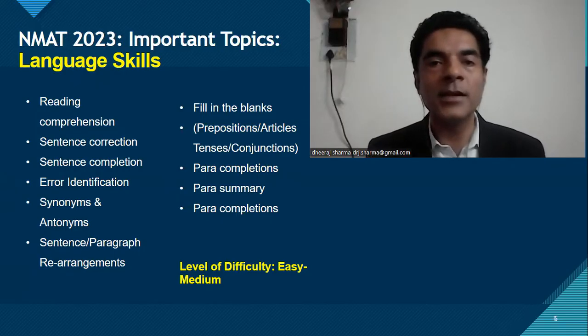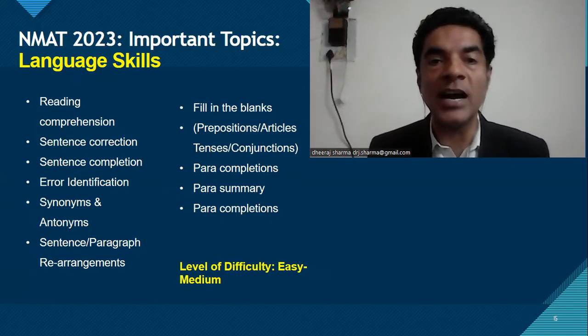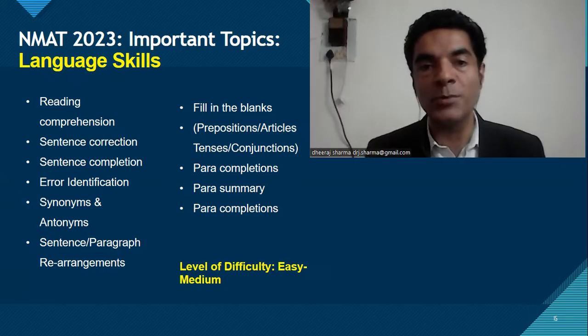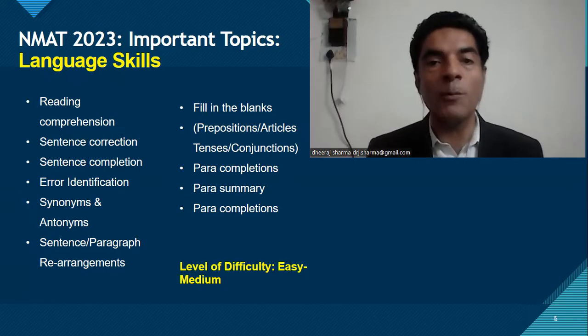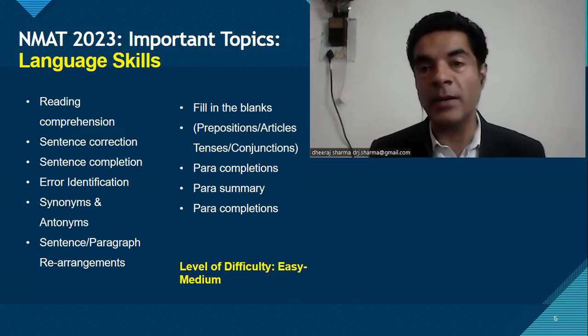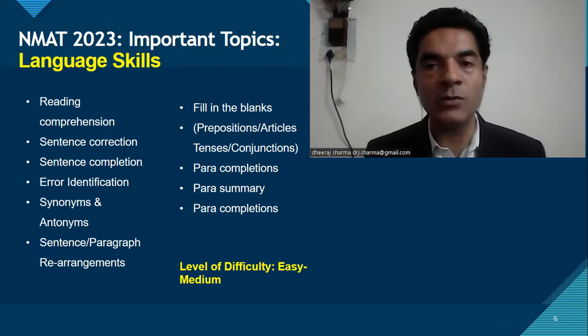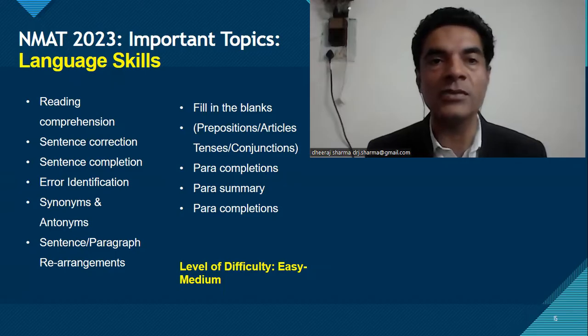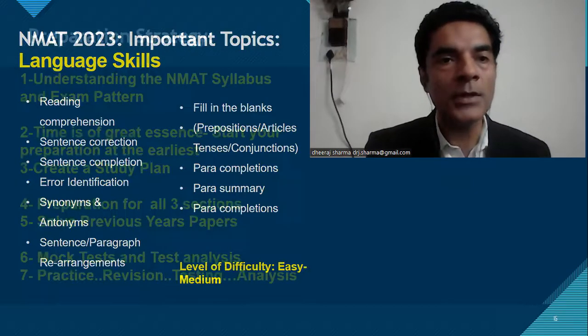Fill in the blanks questions are there. Prepositions, articles, tenses, and conjunctions will also be asked. Then there are questions from para completion, para summary, and para jumbles. So these are important sections or topics from where the questions from language skills will be asked.